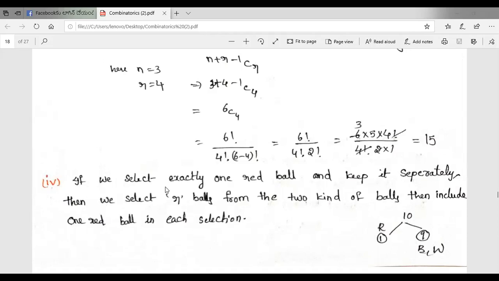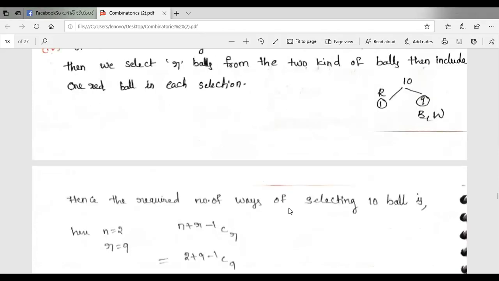If we select exactly one red ball and keep it separately, then we select our balls from the 2 kinds of balls, and include one red ball in each selection. Here the total number of balls we have to select is 10, and one must be a red ball. So one is selected and kept separately, and the remaining 9 balls are selected from blue and white.